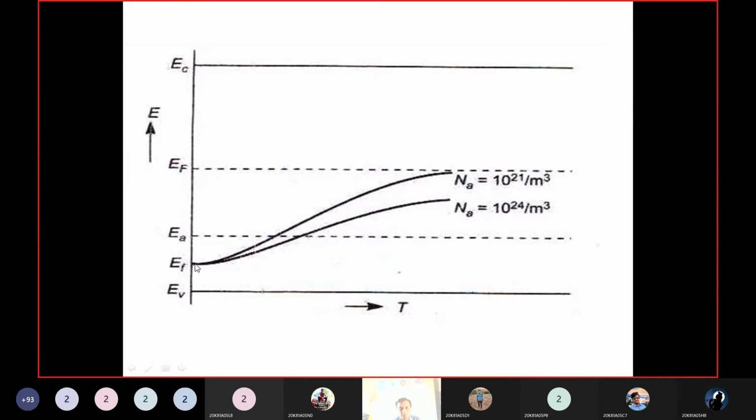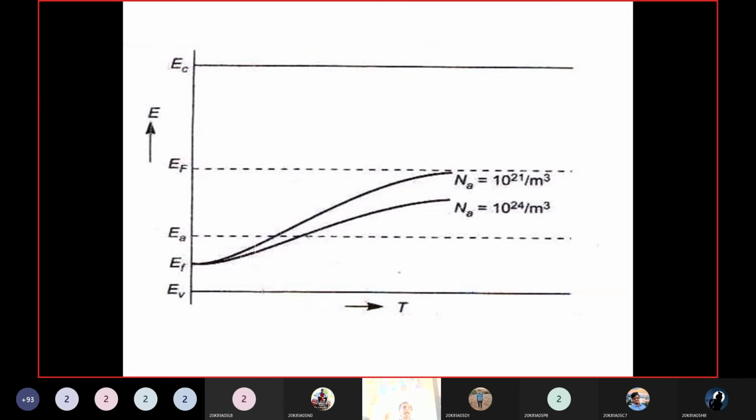If you increase the temperature further, what happens? The Fermi level increases and reaches the Fermi level of an intrinsic semiconductor. What is the reason? If you increase the temperature, the covalent bonds of the semiconductor break and the number of electrons increases. Those electrons reach the conduction band at very high temperatures.